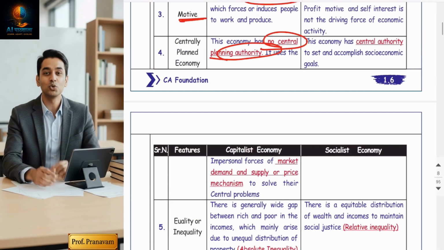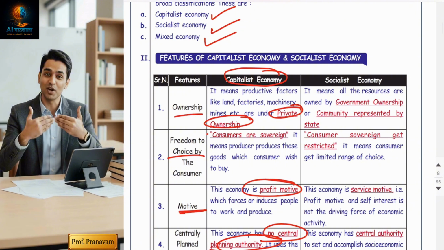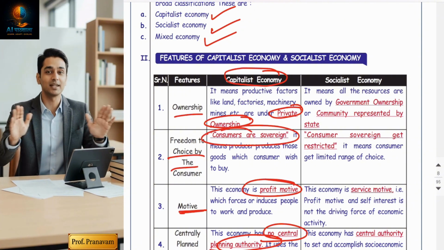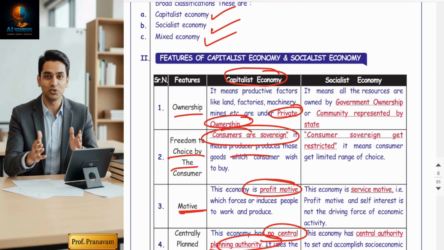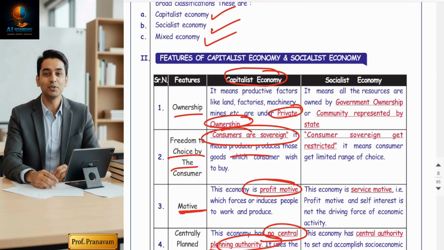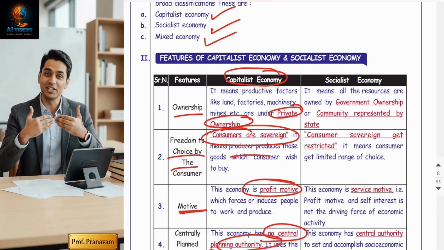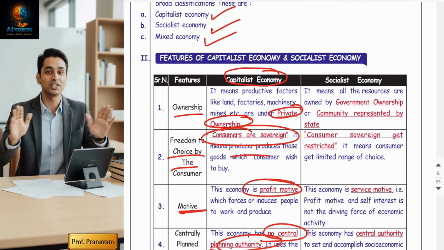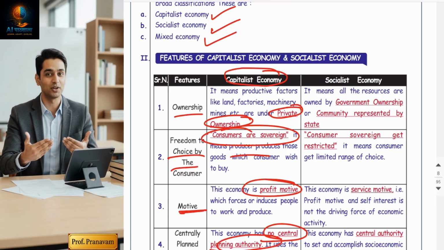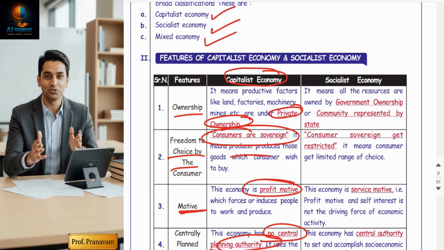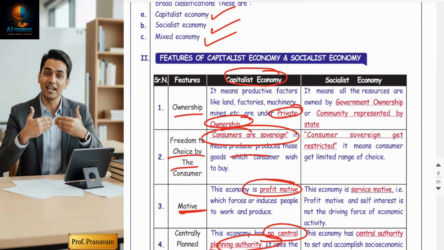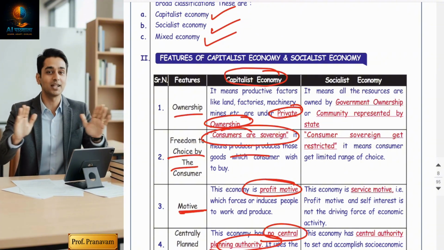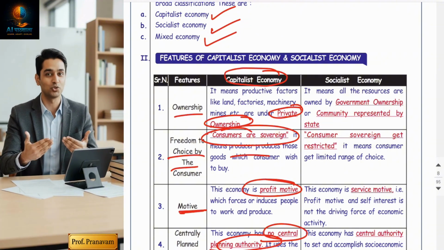And guys, consumer sovereignty is fully there. Producers will produce only those goods which are high in demand. Consumers will get a wide variety of choices, and consumers are the king in the market. I told you that demand and supply will be the game. When consumers are demanding something in high demand, producers will start producing that particular good.